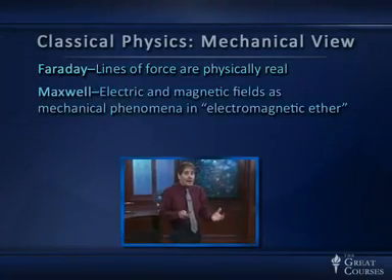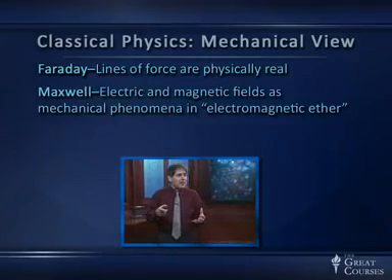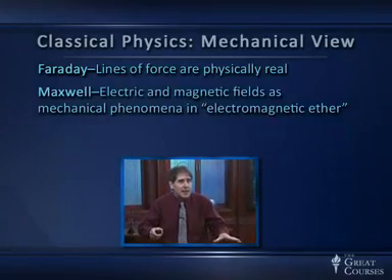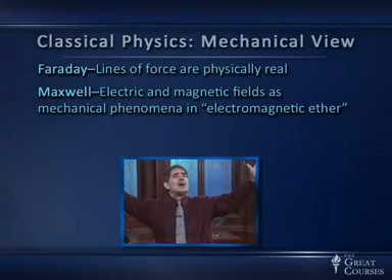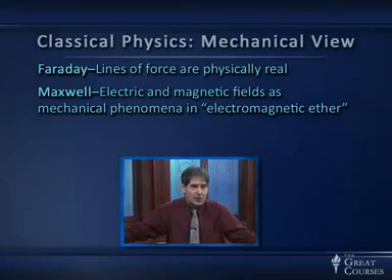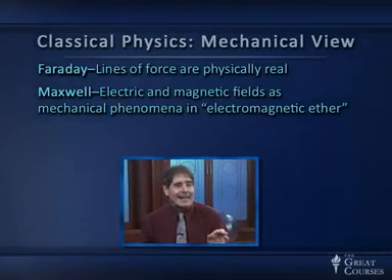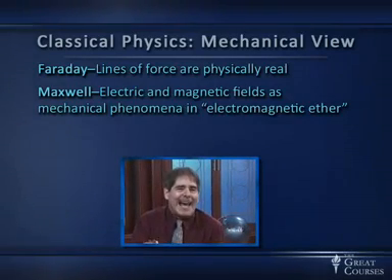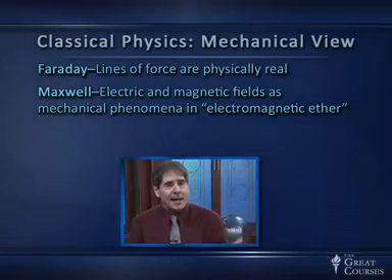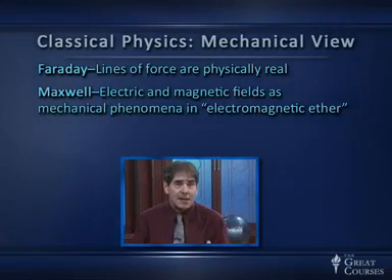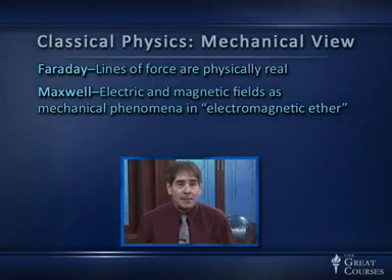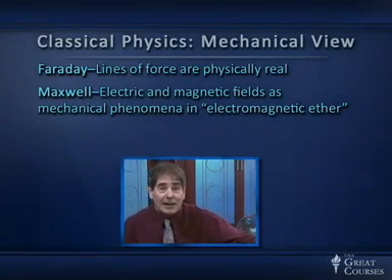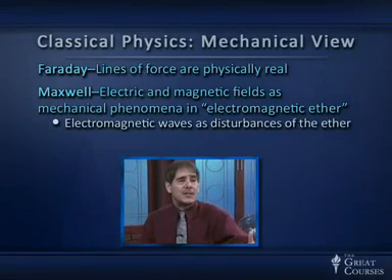Maxwell himself thought of electric and magnetic fields as mechanical phenomena in what he called the electromagnetic ether. And this ether idea is going to haunt us in the next few lectures. It's the idea that there is some substance that permeates the whole universe. And in particular, the electromagnetic ether is this substance in which electric and magnetic fields are ultimately mechanical stresses and strains. And again, this is the mindset of these physicists in the 19th century because the mechanical view had been so successful. So electromagnetic waves, which are disturbances of electric and magnetic fields, become disturbances of this ether